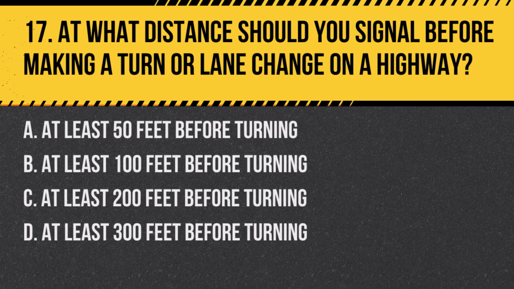Question 17. At what distance should you signal before making a turn or lane change on a highway? A. At least 50 feet before turning. B. At least 100 feet before turning. C. At least 200 feet before turning. D. At least 300 feet before turning.